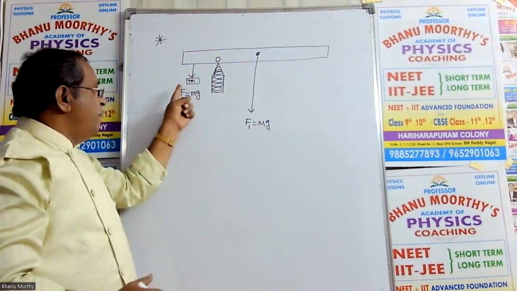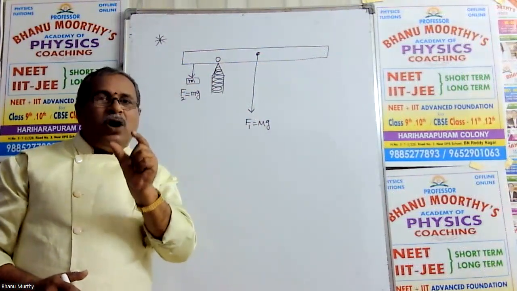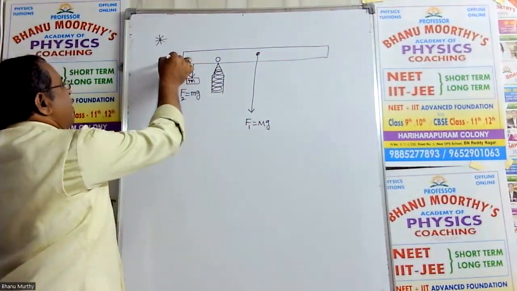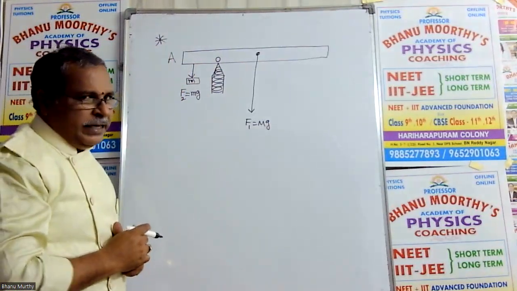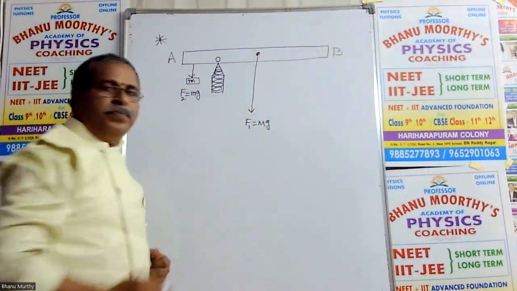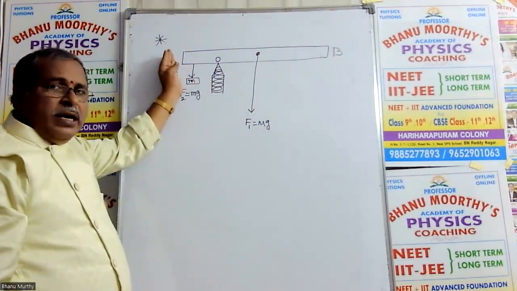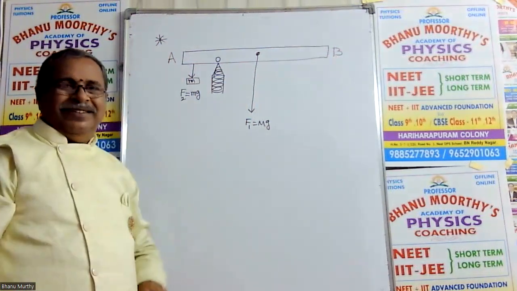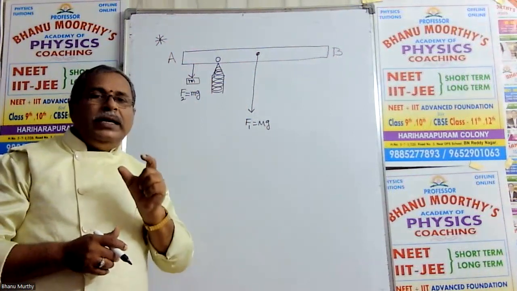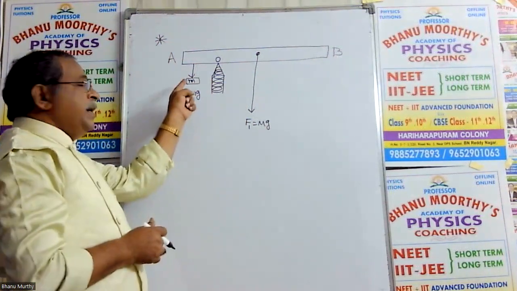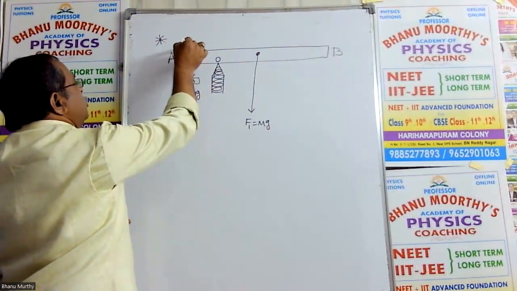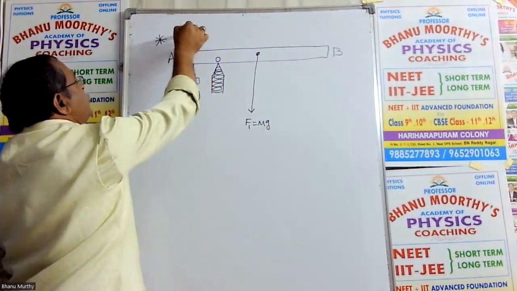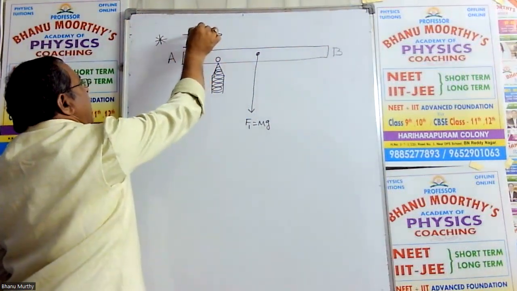What to do? Some weight is to be suspended or placed at a particular position from the left end of the rod. That is capital A, and the right end is capital B. So from end A of the rod, a small weight is to be attached at a particular position. Now in the examination, what they will ask is: what is the position of the suspended load? So this position we are assuming as Y. This is the question. And the fulcrum position we are assuming as X from end A.